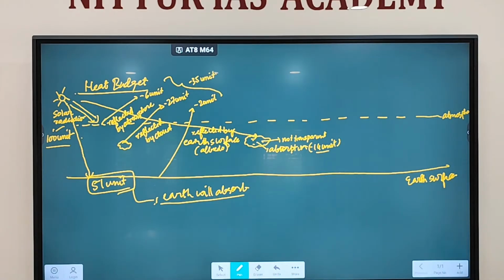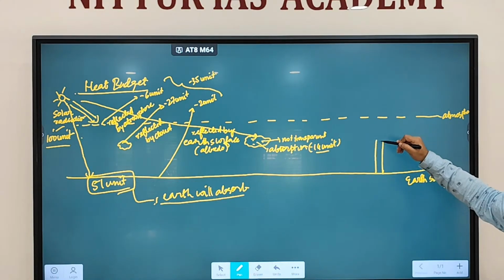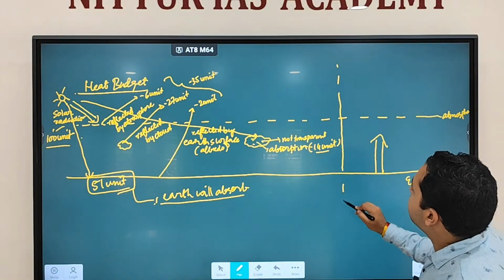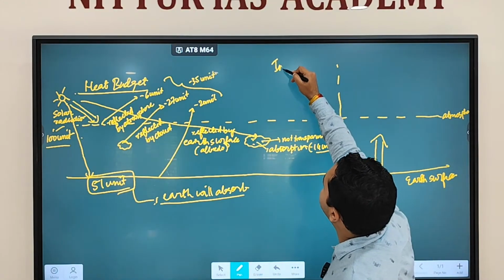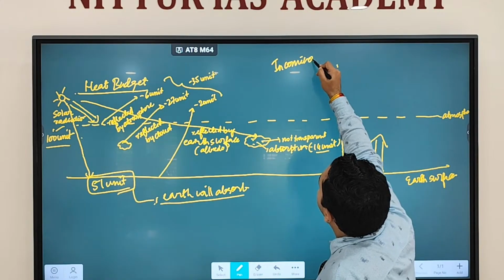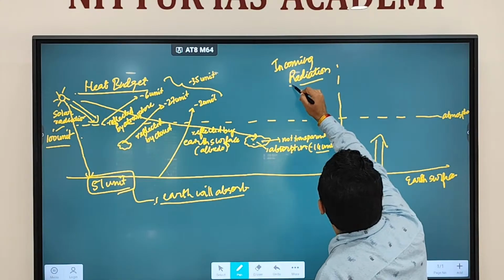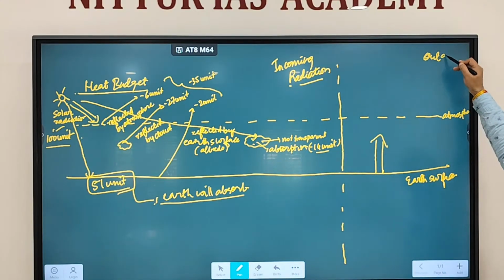Fine. So this 51 units, being absorbed by the earth, will now be radiated back by the earth. So this type of radiation is called what? This we call incoming radiation, coming from the sun, and this is called outgoing radiation.